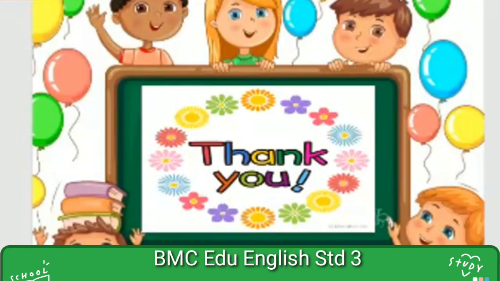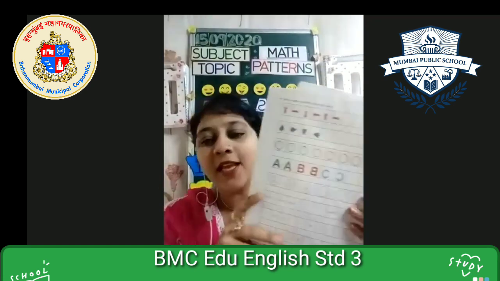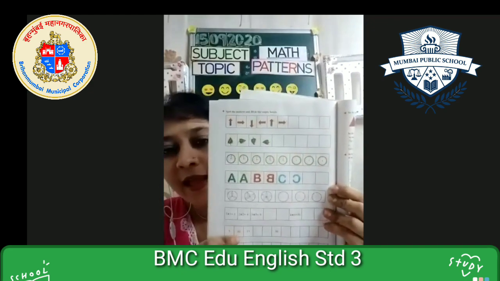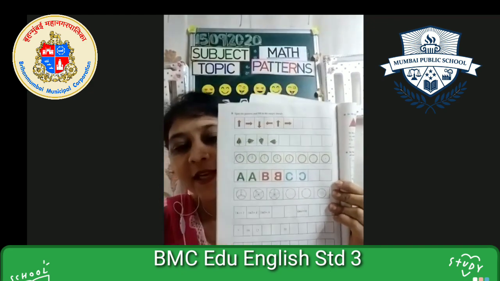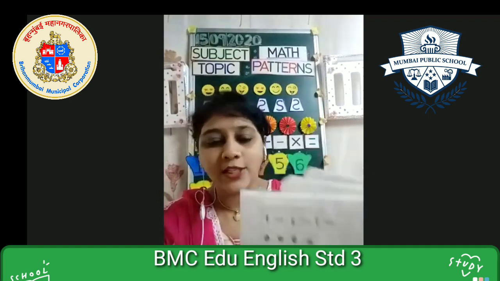So, thank you. I hope you all understood. So, kids, what you have to do is, in your textbook, page number 44, you have to solve those patterns, right? You are going to solve these patterns in the textbook itself. Can you see this here? Alphabet, sign, everything is there. So page number 44, you have to solve in your textbook itself.